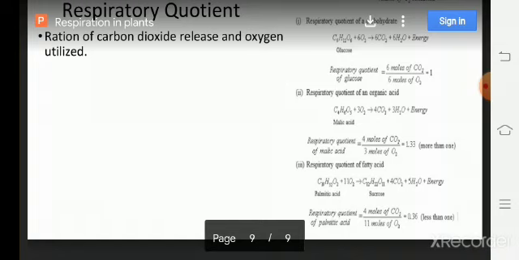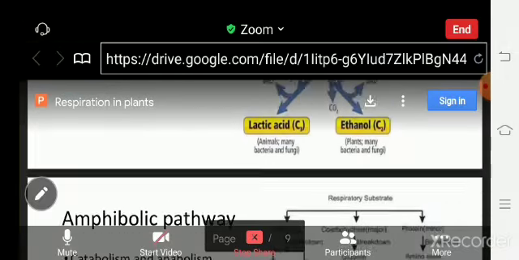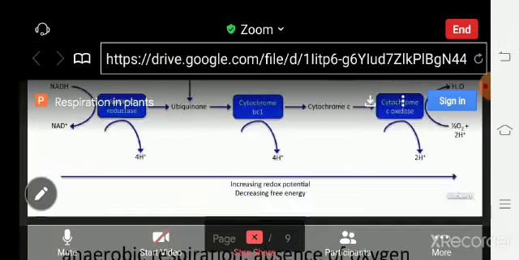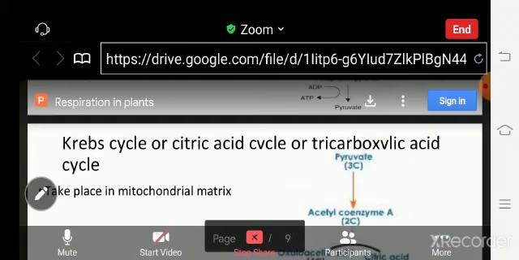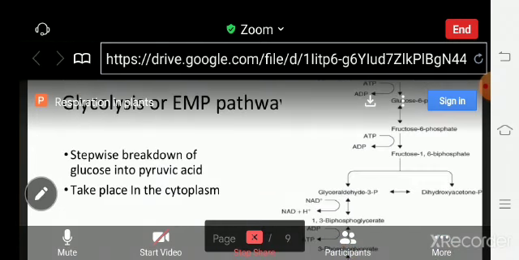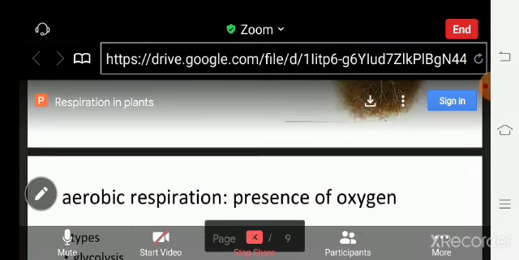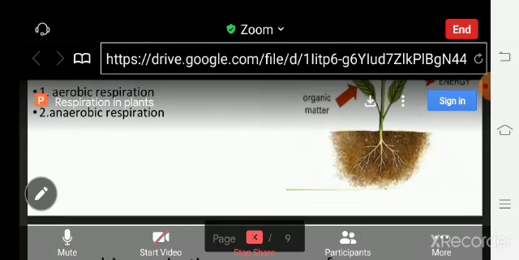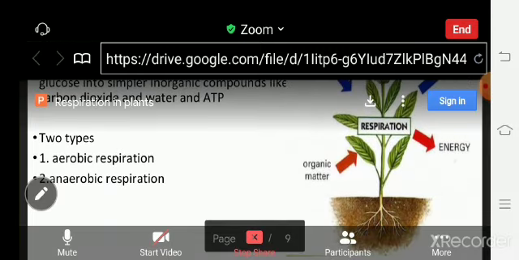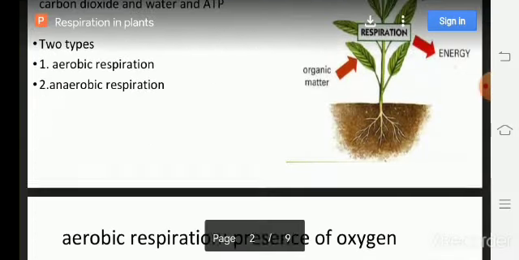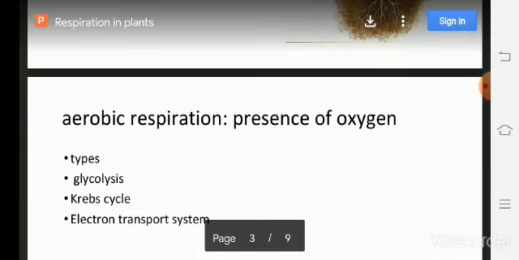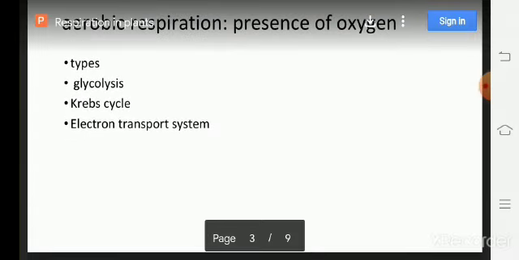To summarize the whole chapter, we understood the definition of respiration, the types of respiration, and the mechanism of aerobic respiration.